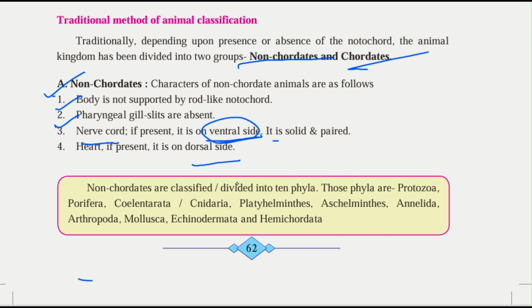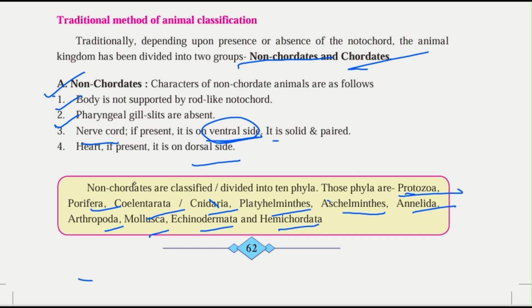Okay. Non-chordates are divided into 10 phyla. It is further divided into 10 phyla. Those phyla are Protozoa, Porifera, Coelenterata, Platyhelminthes, Aschelminthes, Annelida, Arthropoda, Mollusca, Echinodermata, and Hemichordata.